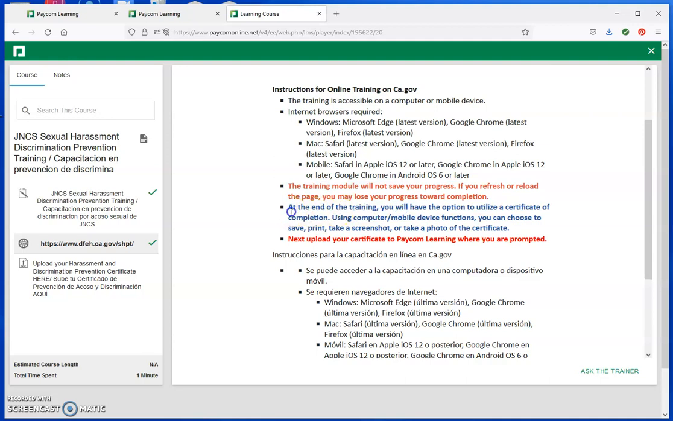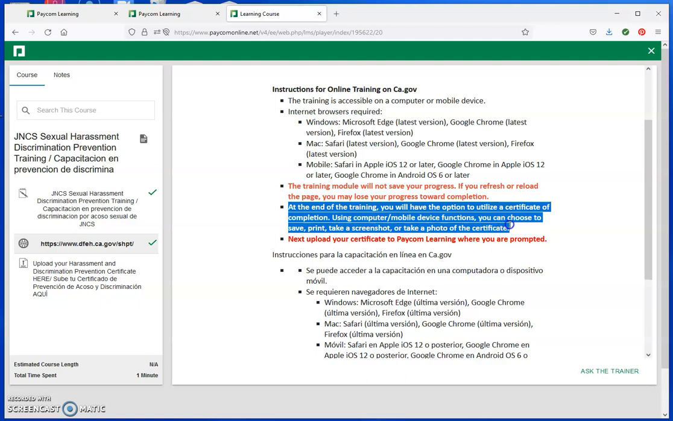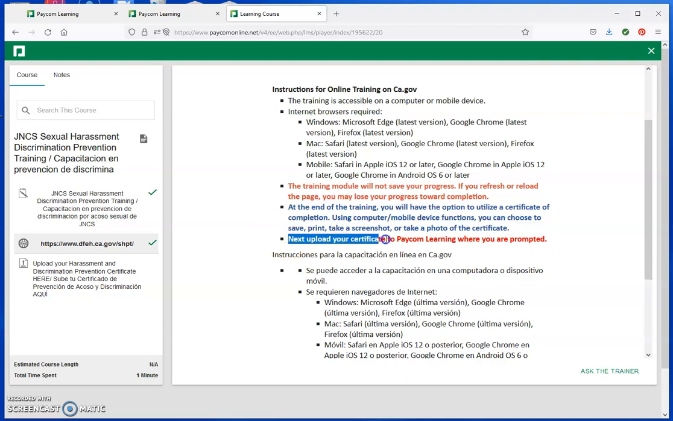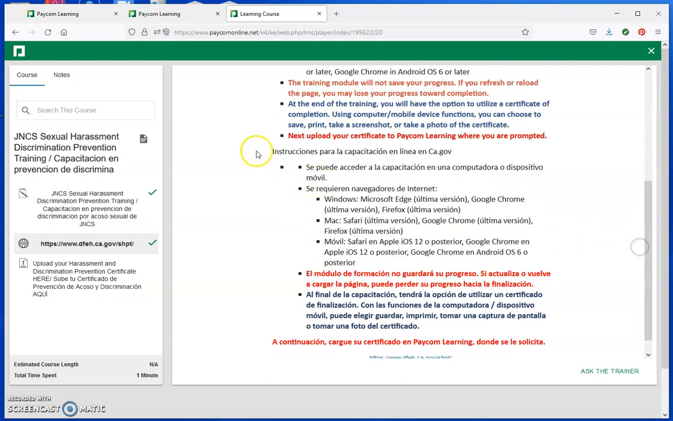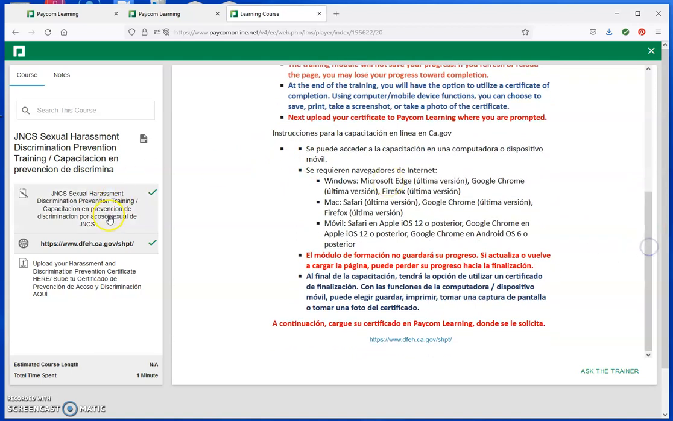At the end of the training, you will have the option to utilize a certificate of completion. Using the computer mobile device functions, you can choose to save, print, take a screenshot, or take a photo of the certificate. Next, upload your certificate to the page on Learning where you are prompted. These instructions are also in Spanish. In order to take the certificate training, you will need to click on the link at the bottom of the screen.